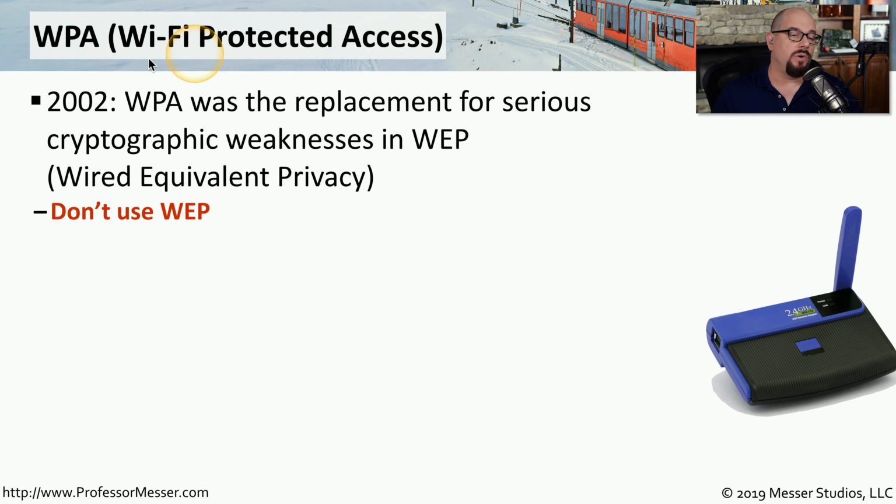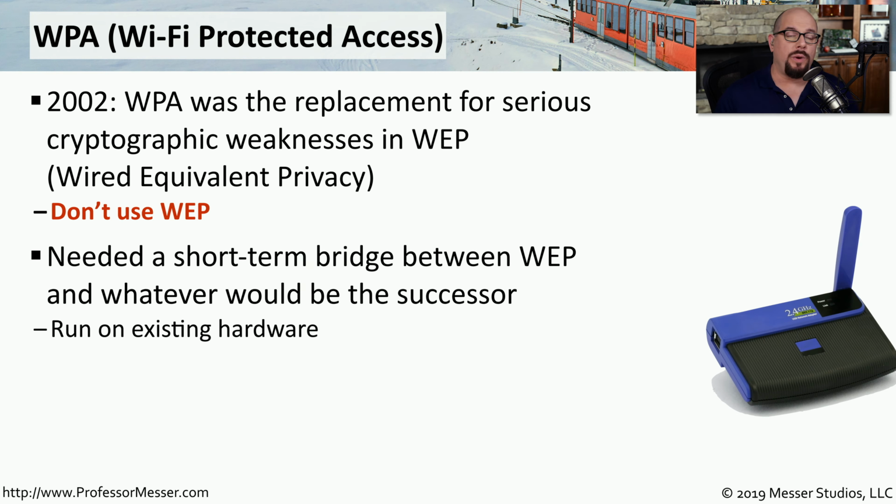WPA encryption stands for Wi-Fi Protected Access, and this first iteration of WPA was created in 2002. This was actually a replacement that was built after we found some significant cryptographic vulnerabilities in the WEP type of encryption. WEP is Wired Equivalent Privacy, and it's so insecure that you want to be sure that you're never using WEP on your wireless networks.